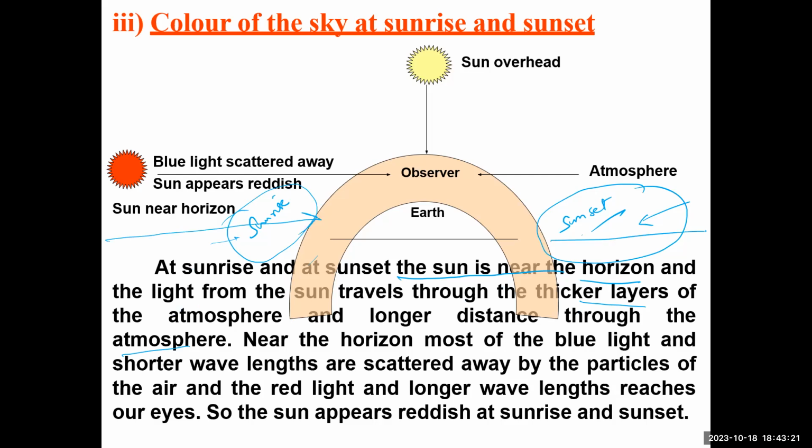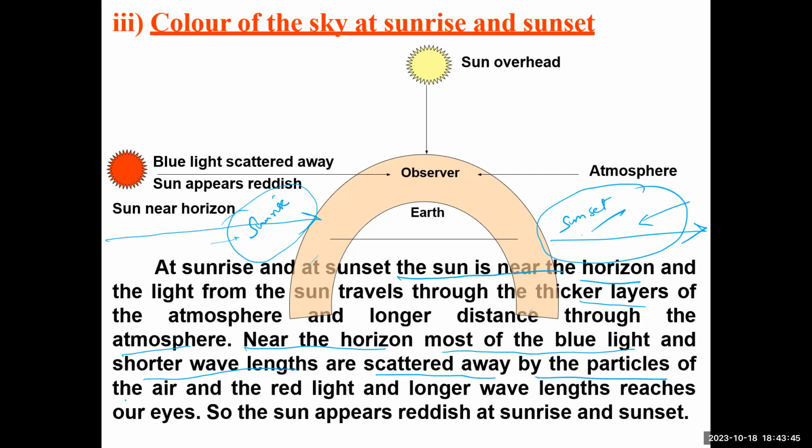Whenever the sun is nearer to the horizon, if the sun is far over the horizon, you will be having a thinner one. So near the horizon, most of the blue light and short wavelengths are scattered away by the